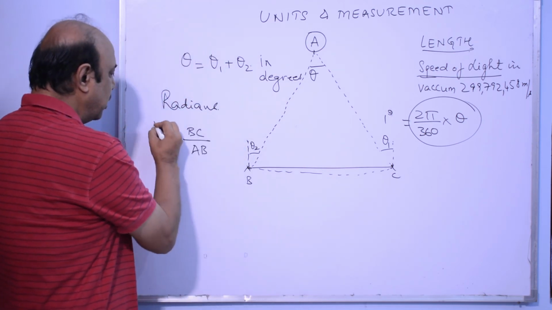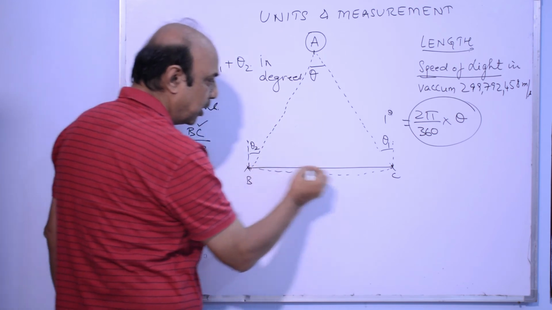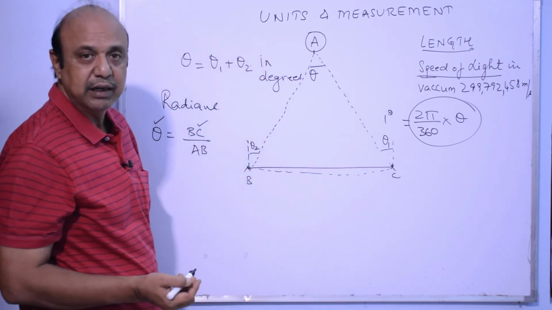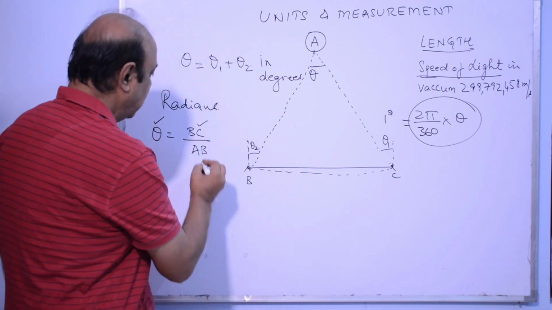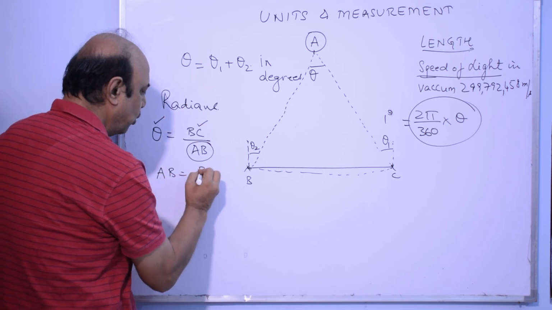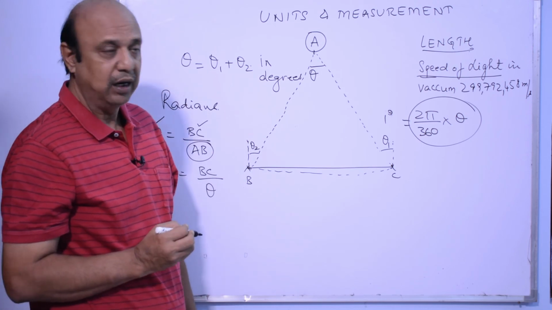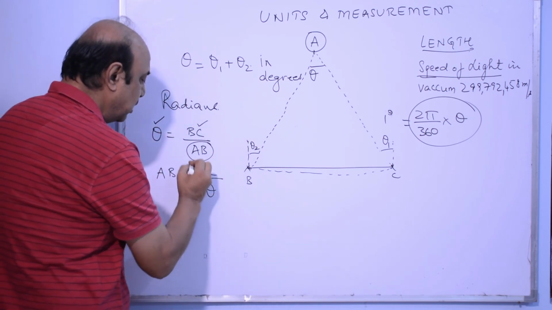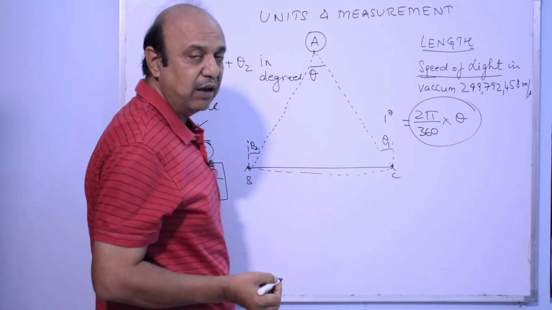Now I know the value of theta, I know the value of BC because this is already placed on Earth. I can measure it very easily. These are accessible items. I can get the value of AB. AB is hence equal to BC upon theta, where theta is in radians, I repeat again. So this gives me the distance of planet A or star A from Earth.